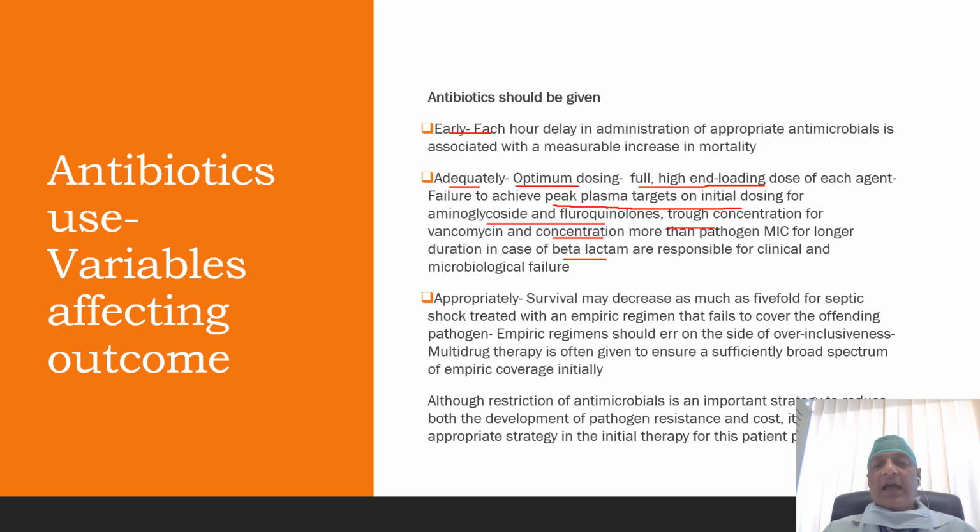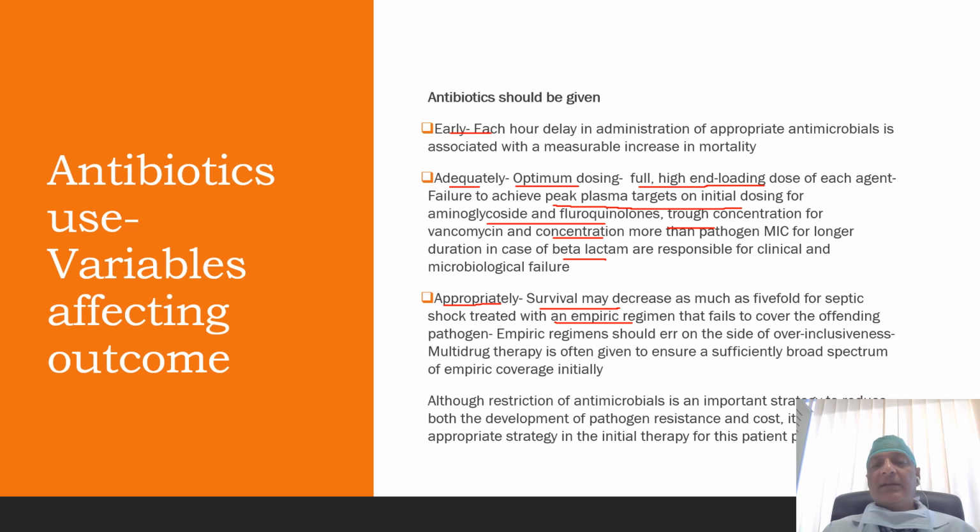It should be given appropriately, which means the offending pathogen should be covered by the empiric regimen. It has been seen that survival may decrease as much as fivefold for septic shock treated with an empiric regimen that fails to cover the offending pathogen.